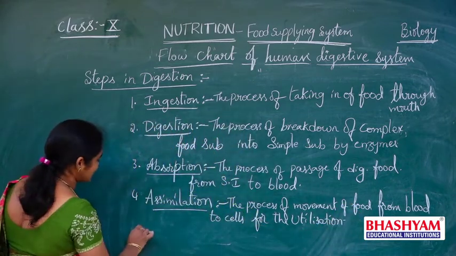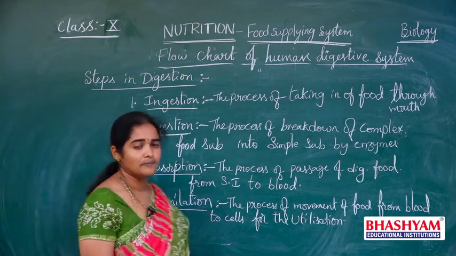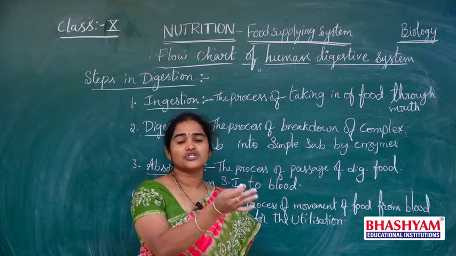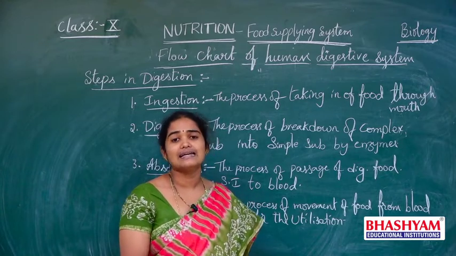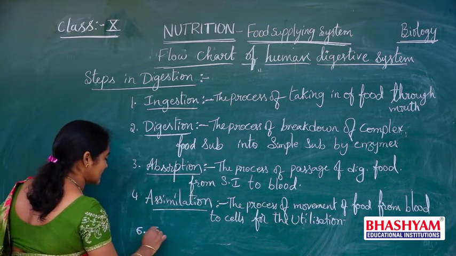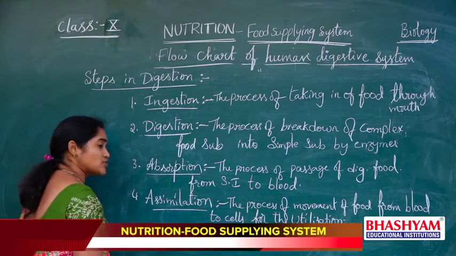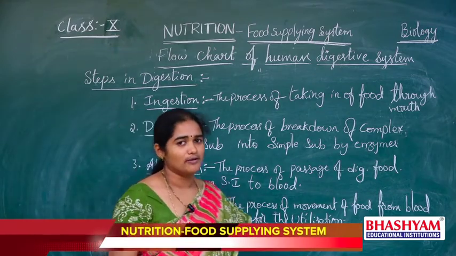Now, after assimilation and utilization of the digested food, the remaining portion of the digestion process is undigested material. That undigested material has to be sent out from the body.